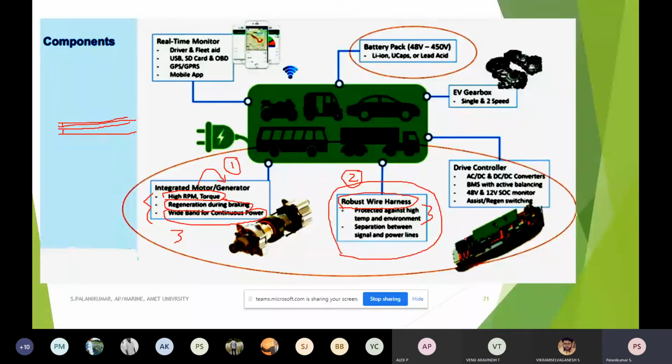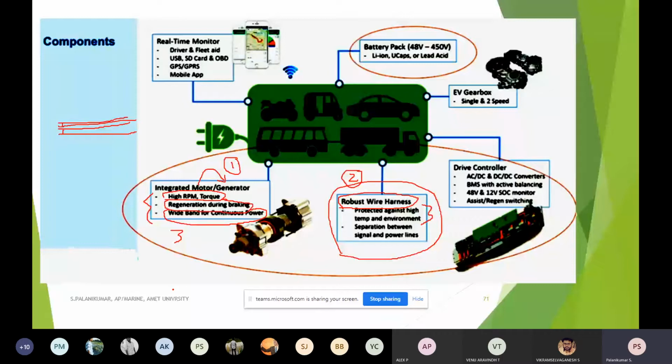Of course, the third important thing is the drive controller. As I already told, a motor alone is not used in electric vehicle and hybrid electric vehicle applications. Along with it, we have to choose proper converters, that is, AC to DC and DC to DC converters. Say for example, I have a fixed DC voltage. Here AC to DC you can understand. So I have an AC supply.